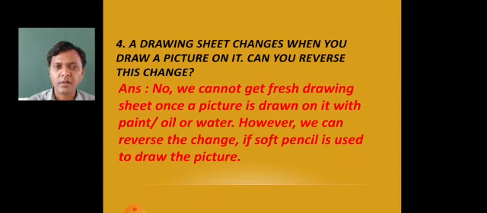No, we cannot get a fresh drawing sheet once a picture is drawn on it with pen, oil or water. However, we can reverse the change if a soft pencil is used to draw the picture. Obviously, if a soft pencil is used, we can rub with the help of an eraser and get back the original drawing sheet. But here we have drawn the picture with paint, oil or water, which is a non-reversible change. Okay, question number 5.